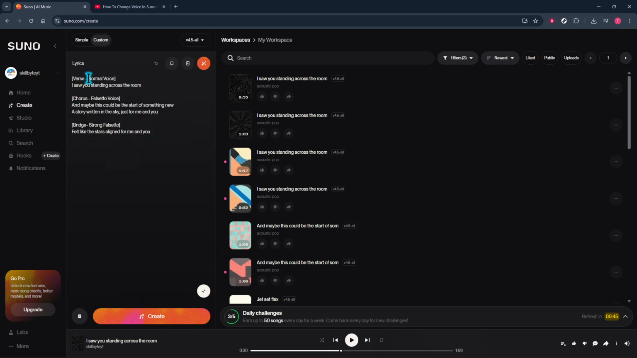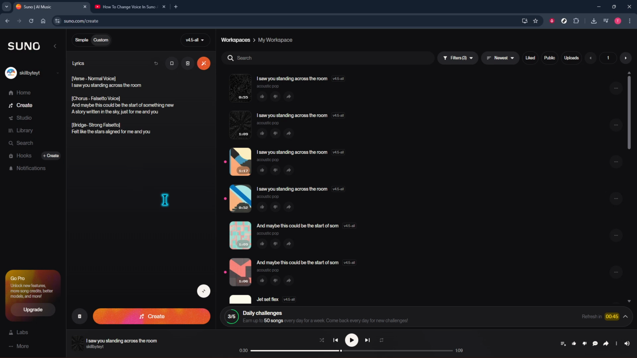Place short, bracketed directions at the start of each section to define the voice you want. For example, you could write verse, normal voice, to keep things grounded and conversational. When you hit the hook, switch to chorus, falsetto voice, and add a line like sing in soft falsetto, high register, airy tone, so the model knows to lift into that light, floating feel. If you want intensity later, a bridge could read bridge in a strong falsetto, followed by high-pitched emotional falsetto vocals to push the expression and range.